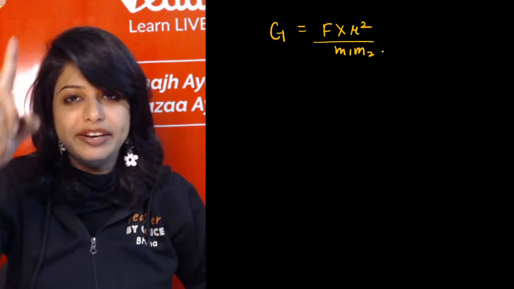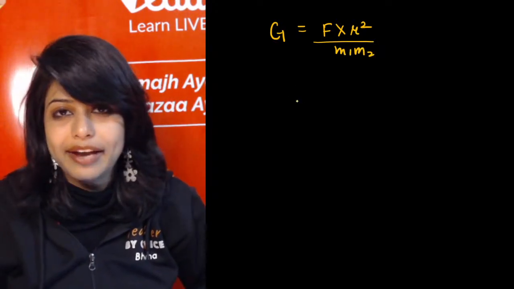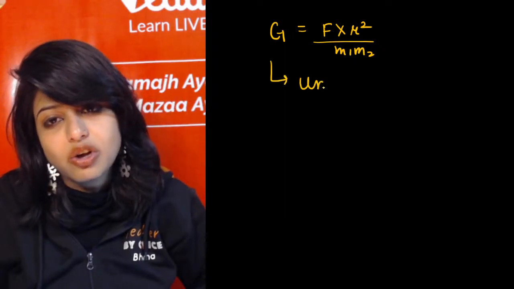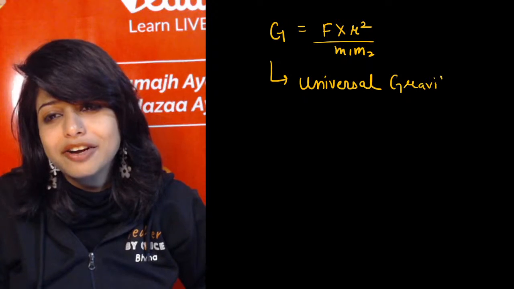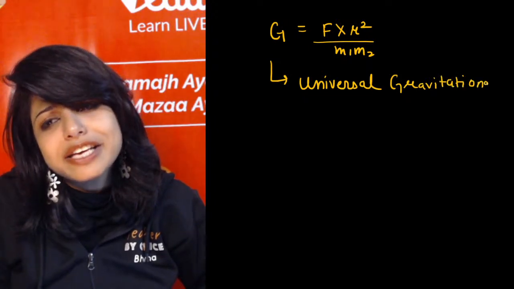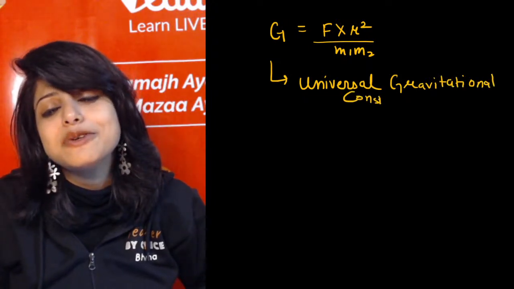Now it was Cavendish, right? Who figured out the value of the universal gravitational constant. You guys are perfectly correct, but that is a 1 marker answer. A 1 marker answer will not work in a 2 marker answer. It will lose you 1 mark.